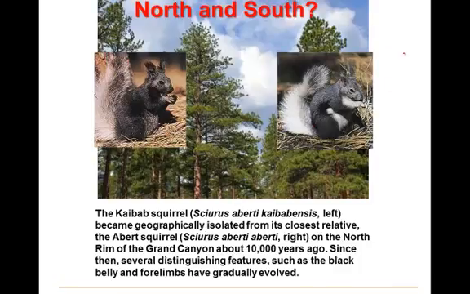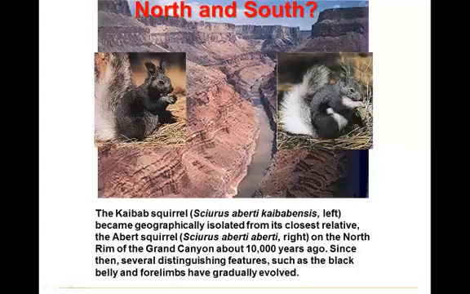Here is an interesting biological example here in Arizona. These are tassel-eared squirrels. The one on the right is the Abert squirrel. It's found south of the Grand Canyon in the city of Flagstaff. I used to have these in my yard when I was a graduate student at NAU. And on the left is a Kaibab squirrel, which occurs only north of the Grand Canyon. And so this is actually an example of genetic divergence that's occurring because of isolation. This is a pretty good squirrel moat, preventing squirrels from running back and forth, I would say.